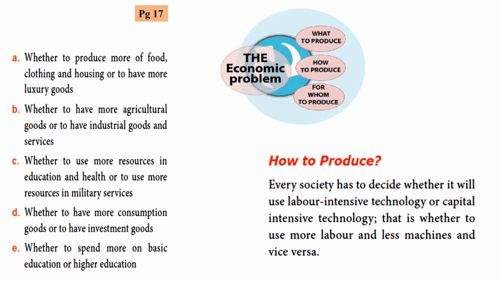Every society has to decide whether it will use labor-intensive technology or capital-intensive technology, that is, whether to use more labor and fewer machines, or vice versa. So here every society has to take a decision: using more labor with less capital, or using a large amount of capital, that means using big machines and technologies. So how to produce the product, that is the decision that the society has to make.